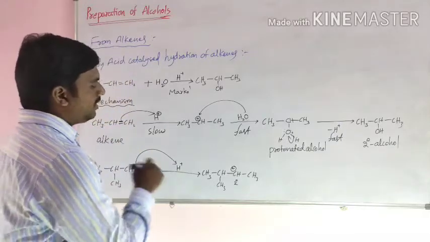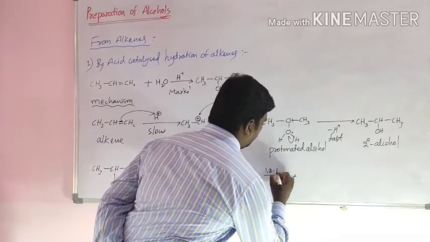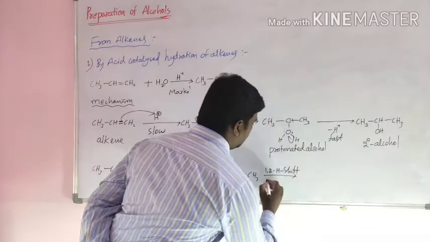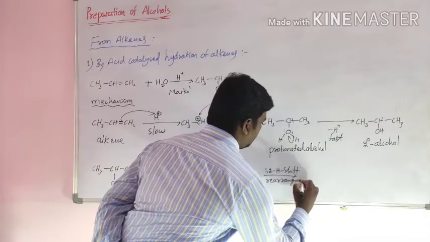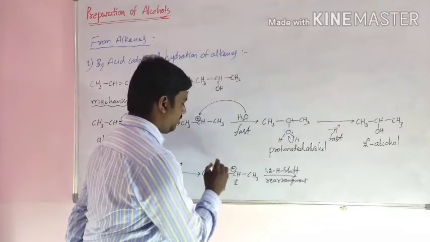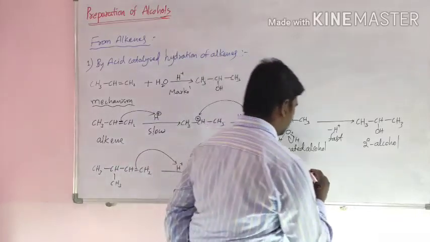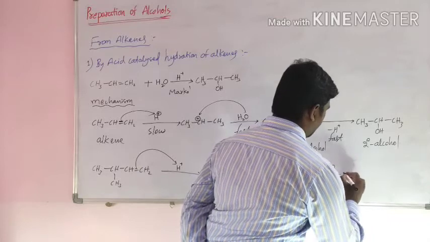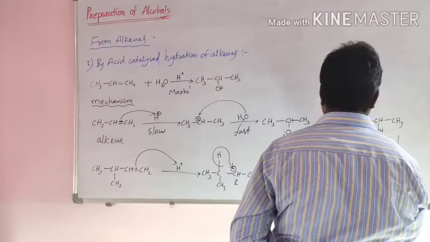Then what happens here? 1,2 hydride shift. This is rearrangement. This hydrogen shifts to this carbon atom, then the tertiary carbocation is formed.